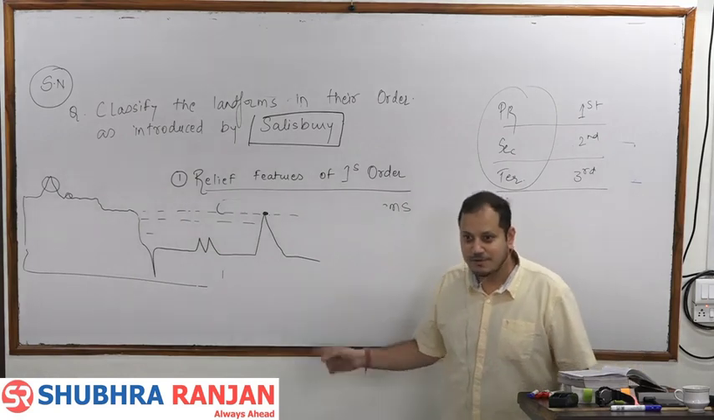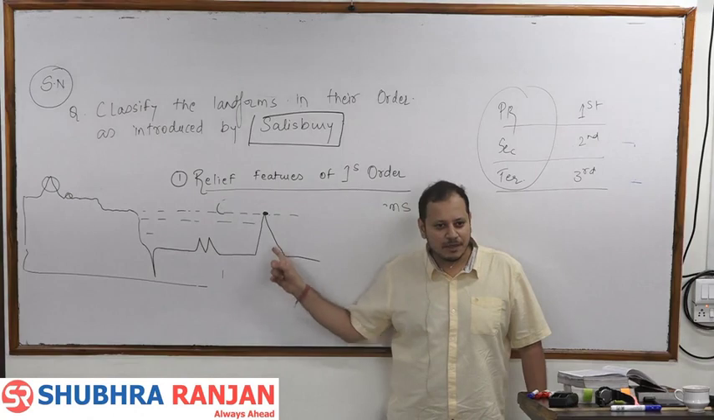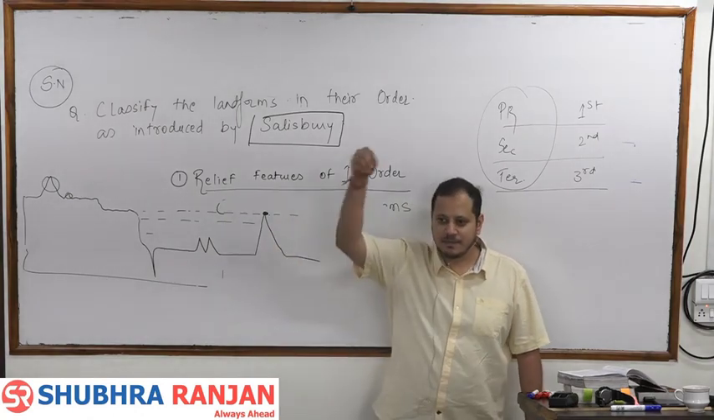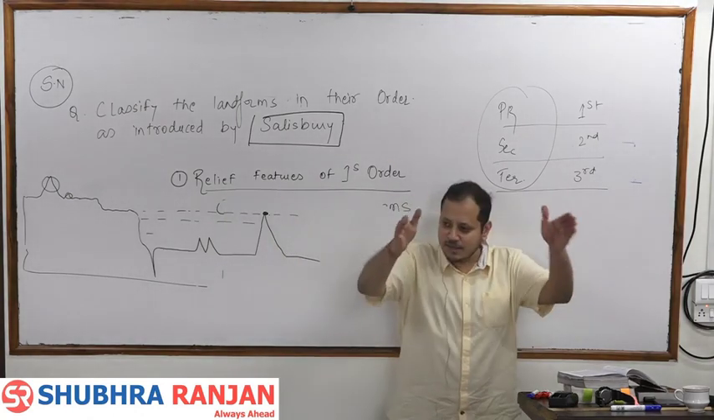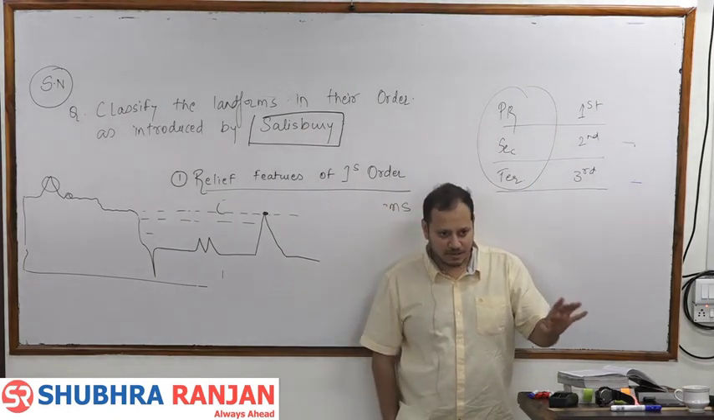How are these mountains formed? Volcanoes. Right? From the volcano, molten magma will come and solidify. Next time it will come and solidify. So layer upon layer will be built up, and thus there will be large scale second order relief features. Getting it?